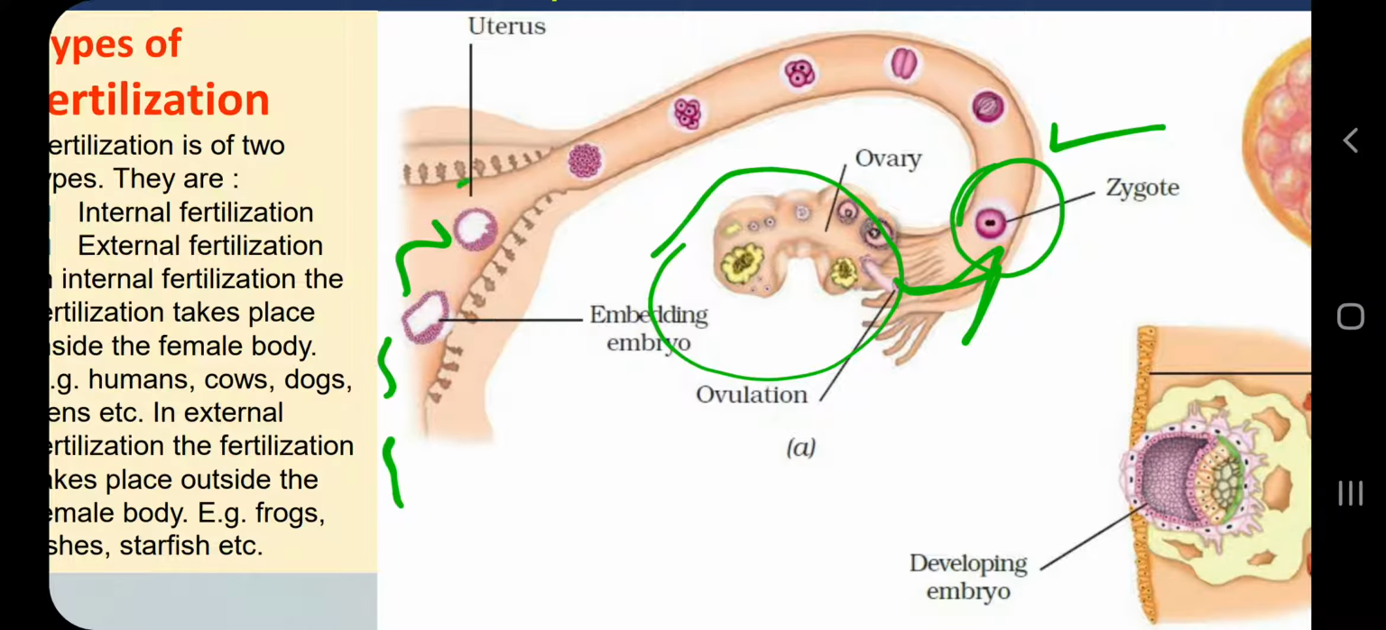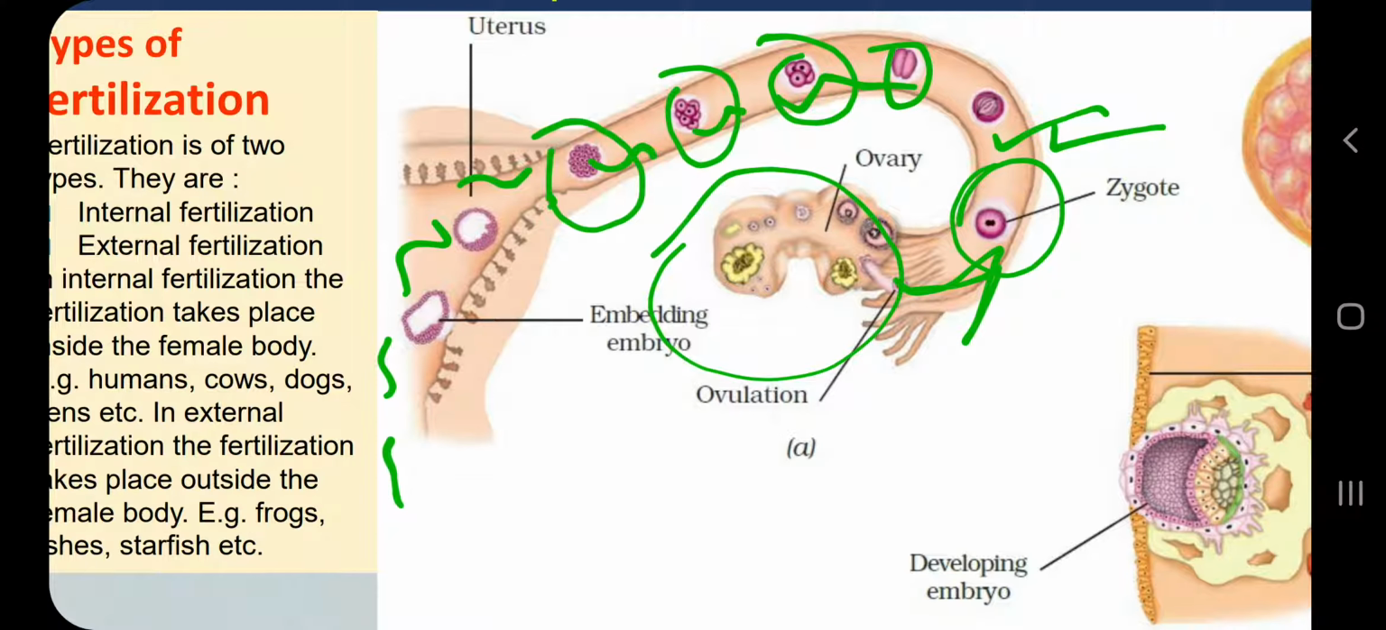Sperms will be deposited in the female reproductive system and they will come in the fallopian tube or oviduct, and there what will happen? The fertilization or the fusion. And after fertilization, what we will get? We get a cell which is called zygote, and zygote will divide. You can see 2 cells, 4 cells, 8 cells, 16 cells and many more cells.